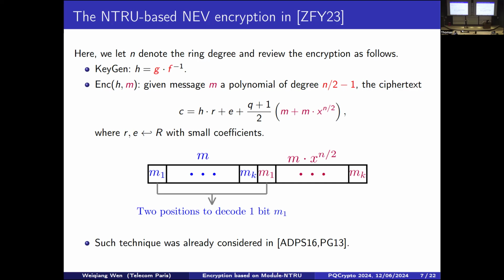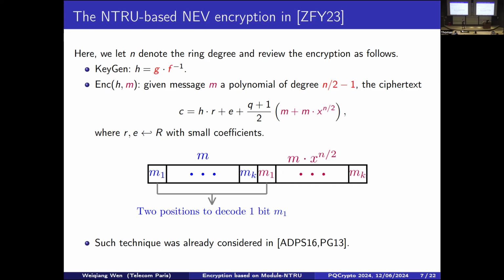Concretely, given a message M of degree n over 2 minus 1, where n is the ring degree, there is room not only for the message, but also a copy of it. So now you can put the message in the first part, the lower degree part, and also a copy of it in the higher degree part. If you are not very familiar with this technique, you can simply imagine that if you have one position with an overly large error, the probability can be significant.